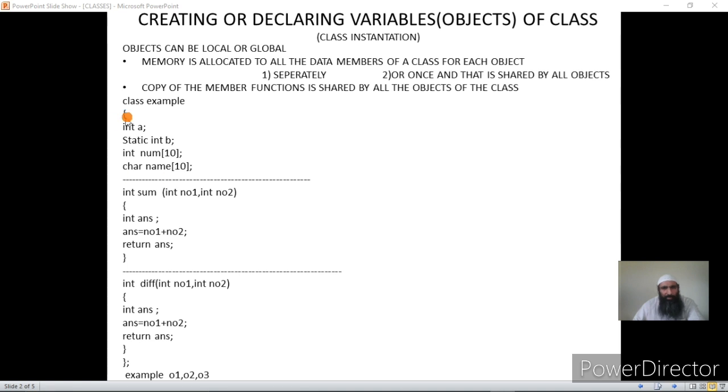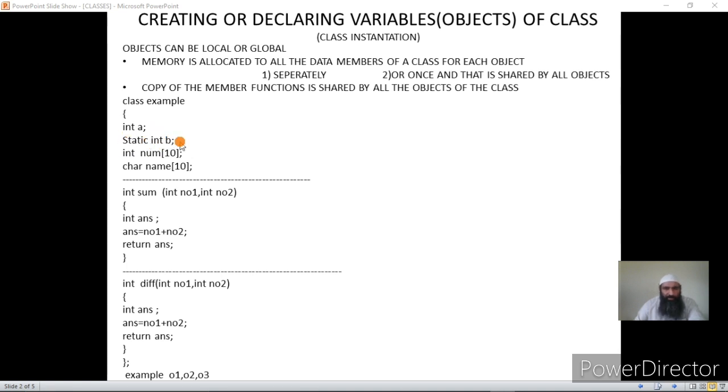So no memory is allocated for these members. Of course, there is an exception for static members, because static members can be data or functions. What are static functions? That I'll take separately, but right now remember that static data is data whose single copy is shared by all the objects.